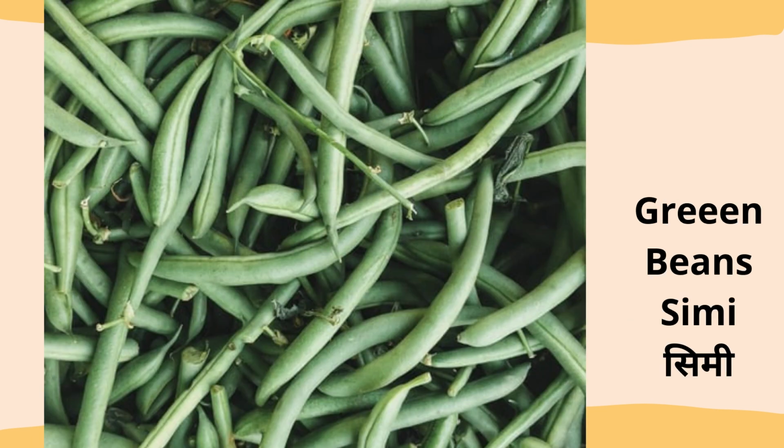Likewise, green beans. Green bean, the shorter one, is called Simi. For the longer ones, long beans, we call it Bori. Shorter one is Simi and the longer one is called Bori.